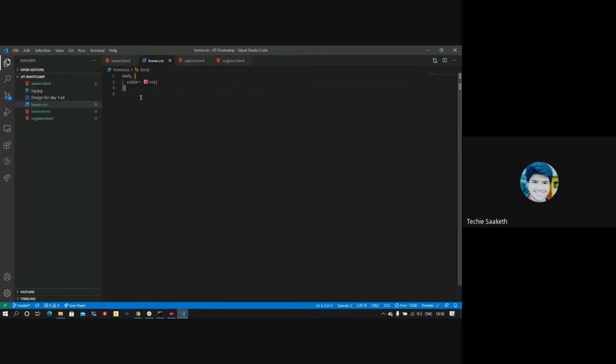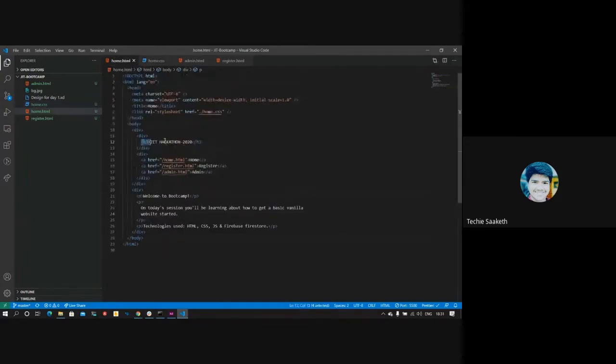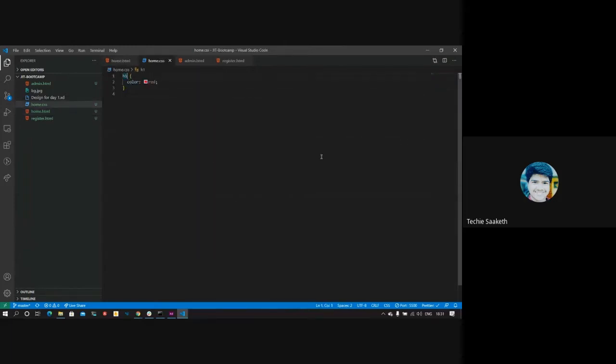There are basically three or four types of basic selectors. Here we are targeting the body element itself. When you target certain elements, we call it a group selector. We can target the body or just heading tags. When you target one particular group of elements, these properties get applied to only that group of elements. So here we have an h1, and here JIT Hackathon 2020 is an h3. I'll make this h3. So here we are targeting just h3 tags.